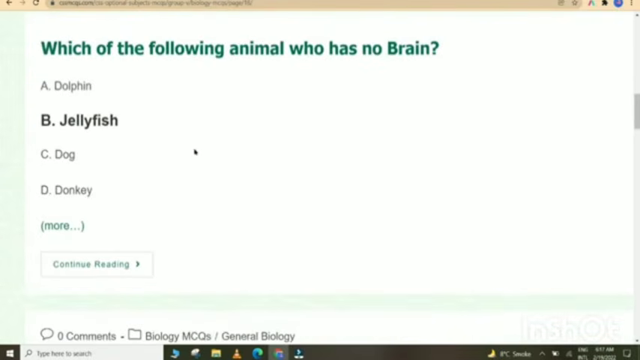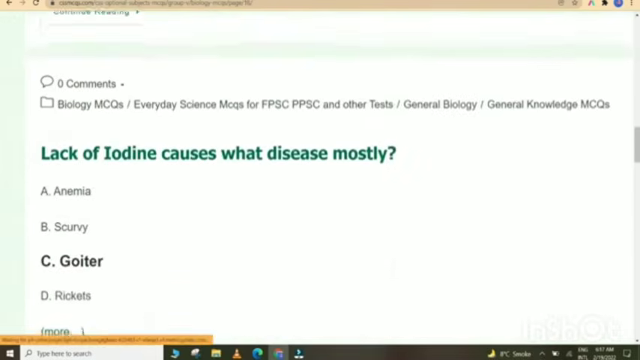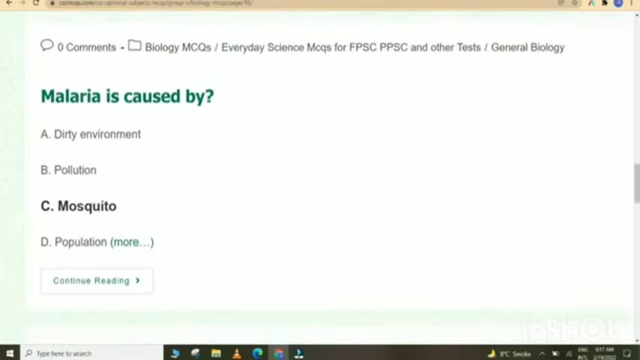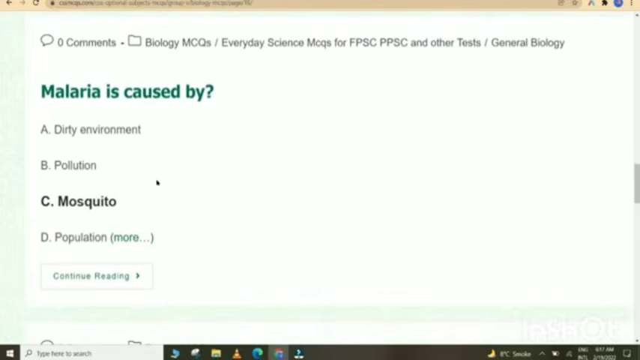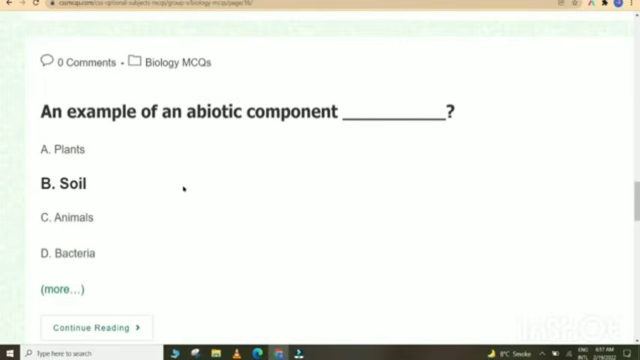Which of the following animals has no brain? Jellyfish. Which of the following provides growth in living organism? Protein. Lack of iodine causes what disease mostly? Goiter. Malaria is caused by mosquito. An example of an abiotic component: soil.